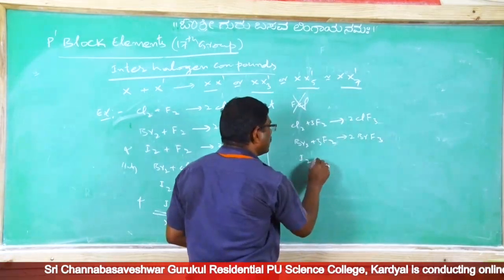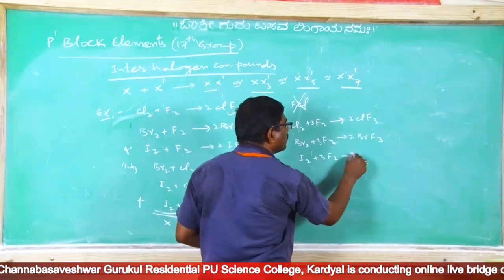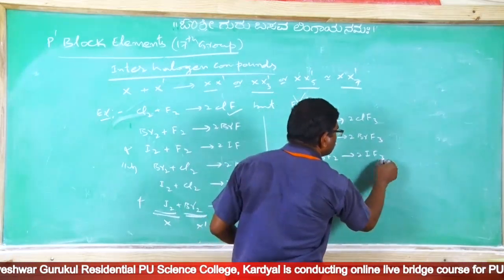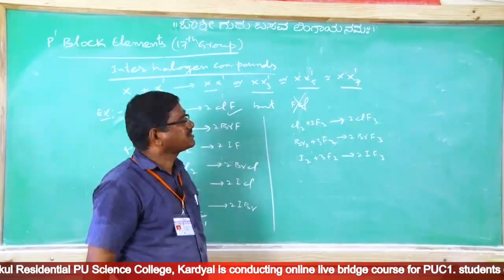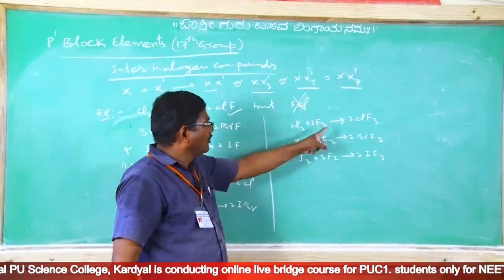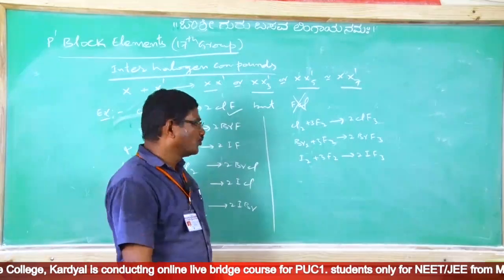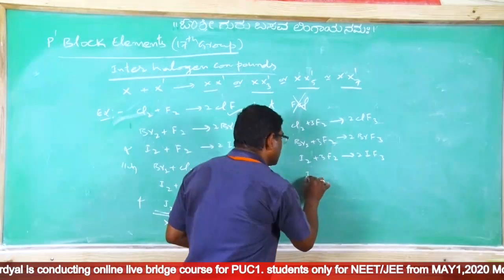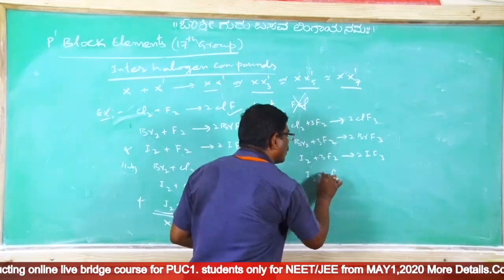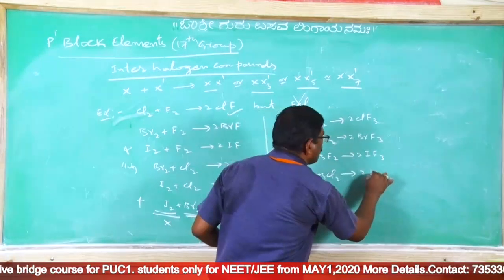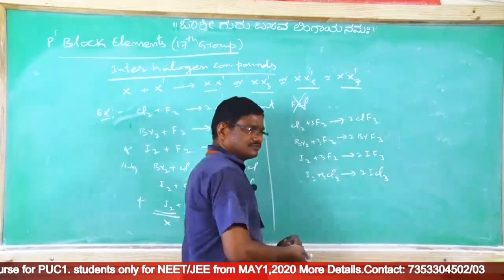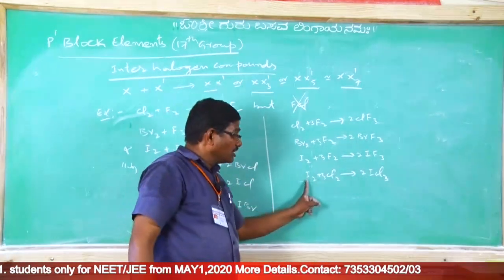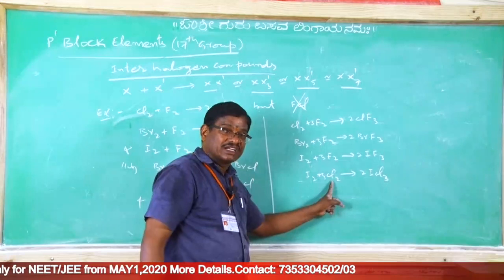And iodine reacts with 3 moles of fluorine to give 2IF3. It means the trihalides XX dash 3 will be fluorides. If you see the chlorides, iodine reacts with chlorine to give 2 moles of ICl3. Iodine I am taking. Bromine reacts with chlorine also I can take.